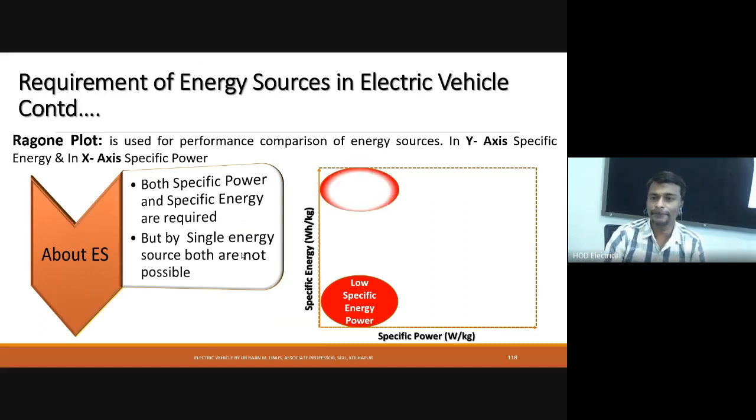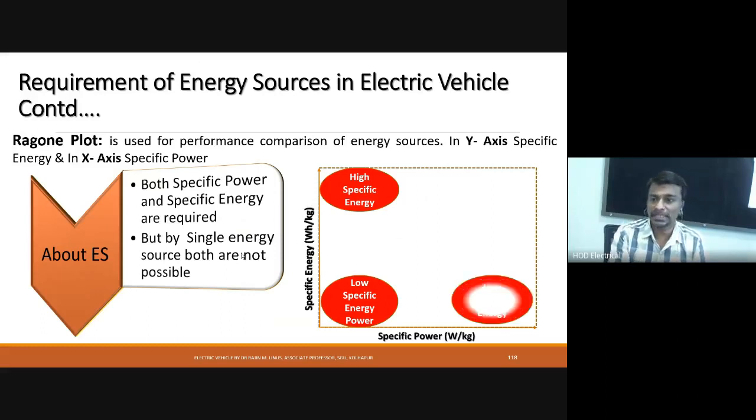Then the second one has high specific energy and low specific power. In this case, we can use this energy source. At the same time, we have to use another energy source with high specific power in parallel, so that one energy source takes care of acceleration and the other takes care of speed range. Like that we can use them as a hybrid form of electrical vehicle.